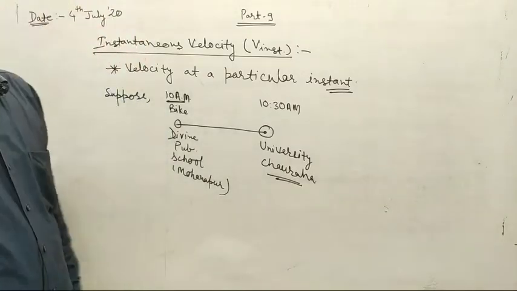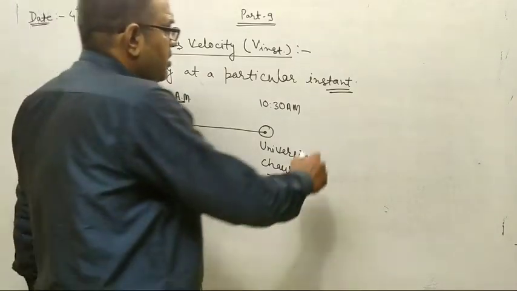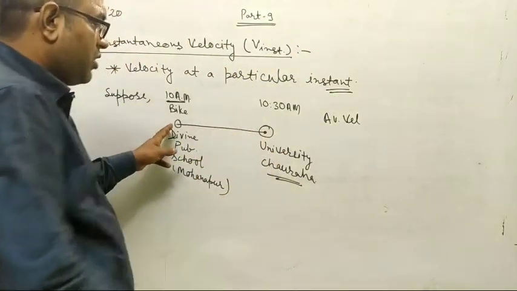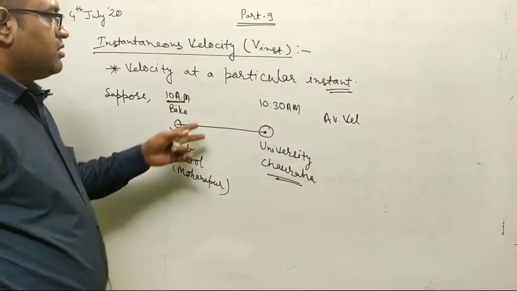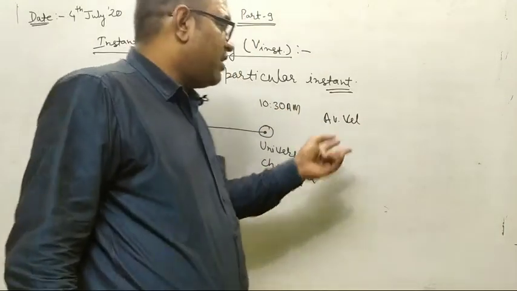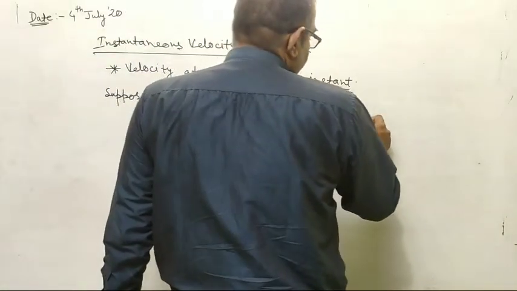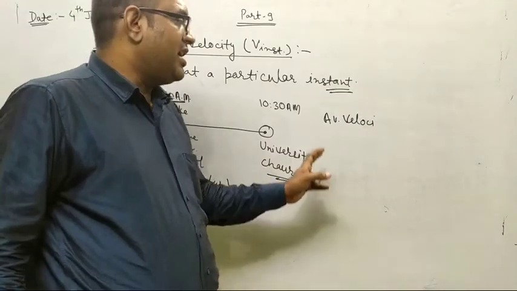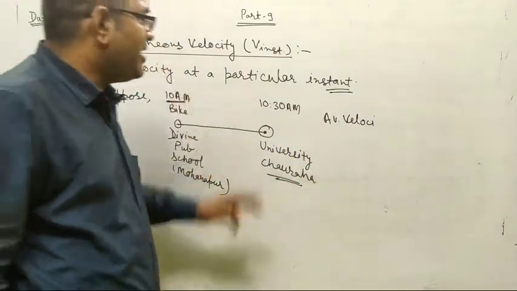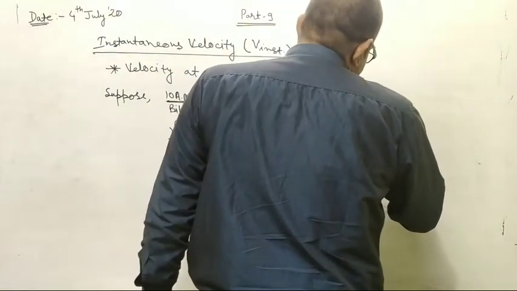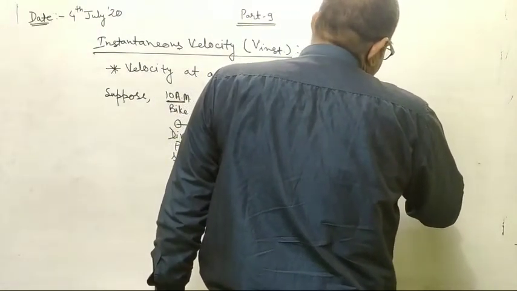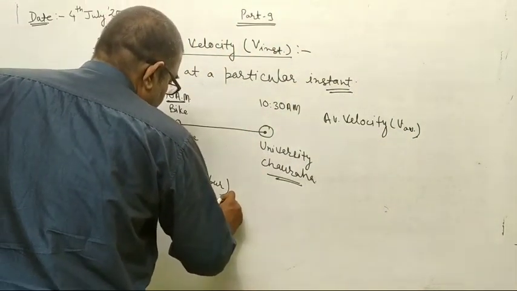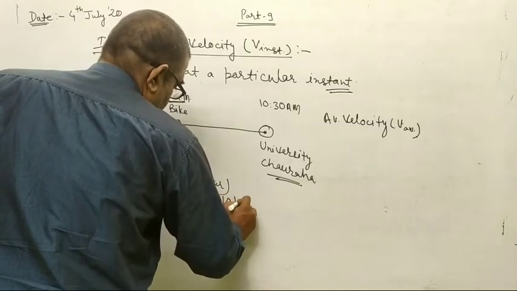So if anyone asks you, what is your average velocity here? I am supposing the shortest route or a straight line path, so we will discuss it as velocity. For an object moving in a straight line, the velocity and the speed can be considered the same. So average velocity, V average, suppose this distance is 10 kilometer.